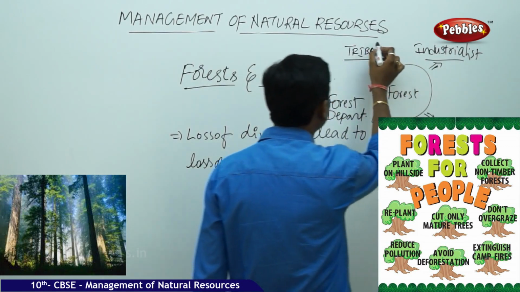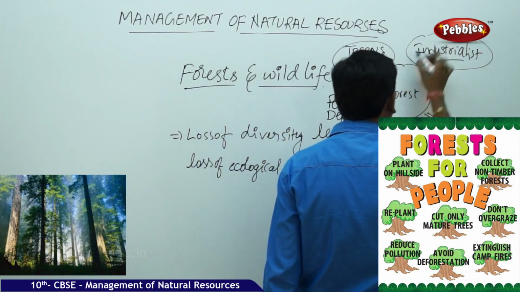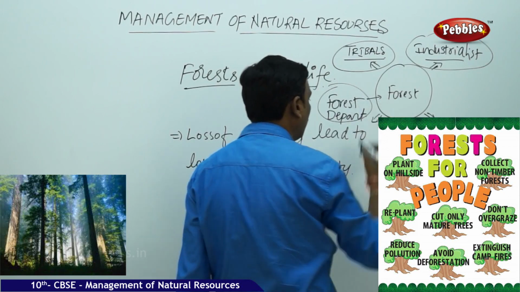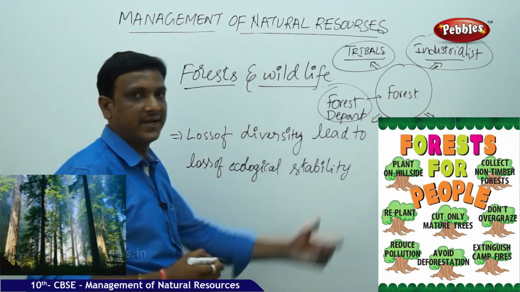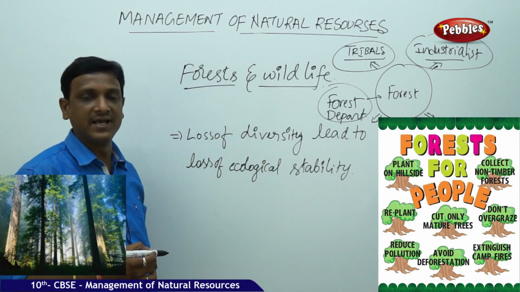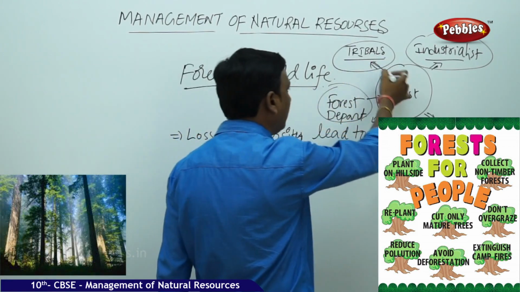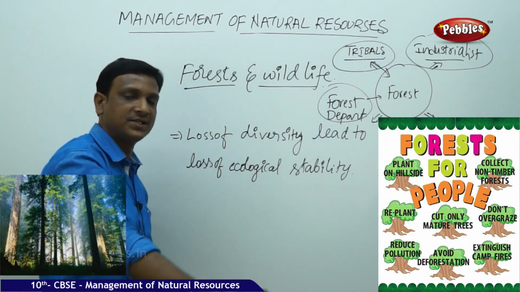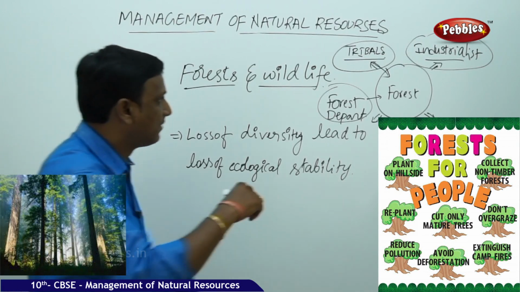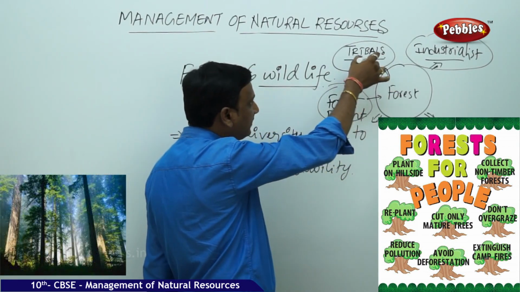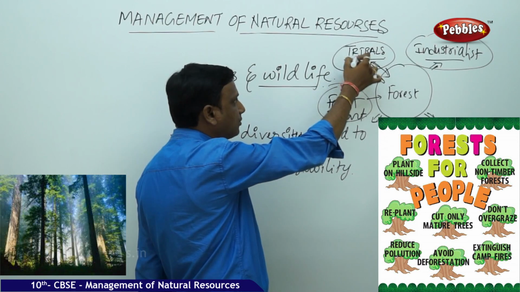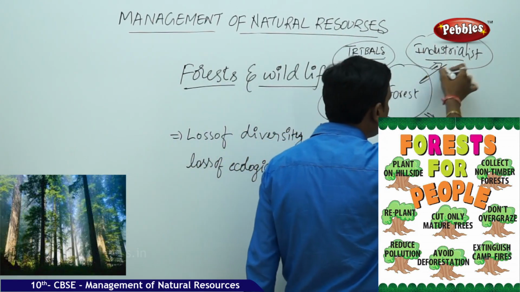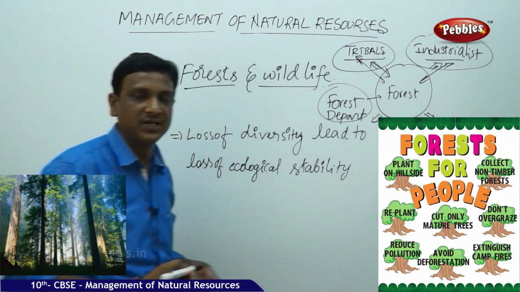So if you see this, these 3 groups, they have some benefit. Forest department people, while working for the forest, they get some payment as a salary. They are benefited. Tribals, as they are living in the forest, of course, they help the forest. At the same time, they get benefit from the forest. So their livelihood, everything is from the forest products. So tribals, they have benefit, and industrialists, they get very rich profits.